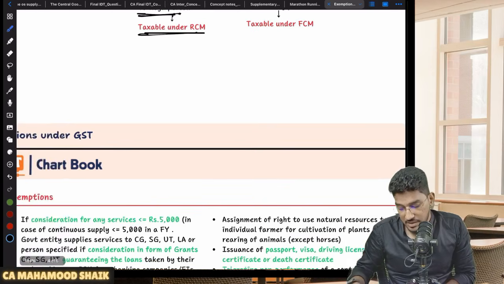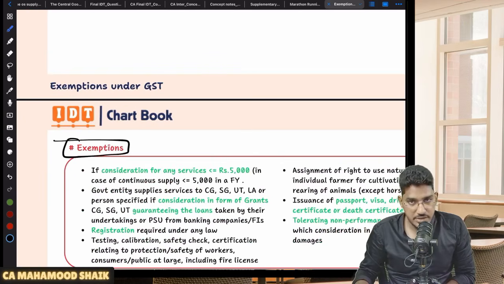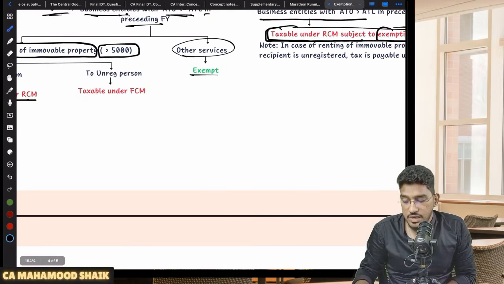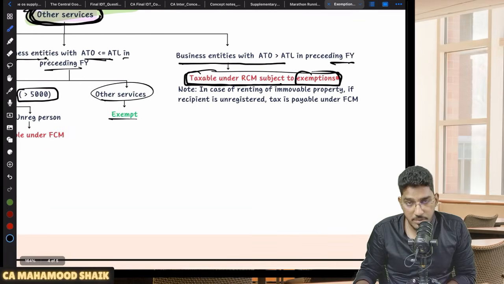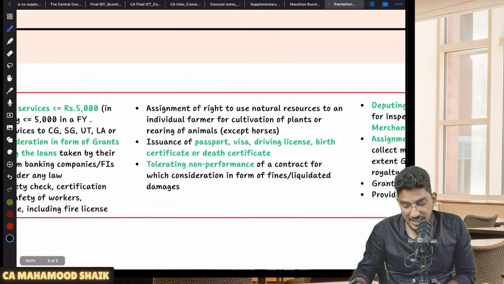Some exemptions are there. Sir, what are those exemptions? So these are some exemptions. If the recipient is a business entity whose aggregate turnover is more than the applicable threshold limit in the preceding financial year, they will be taxable under RCM, but subject to some specific exemptions. So what are those exemptions?